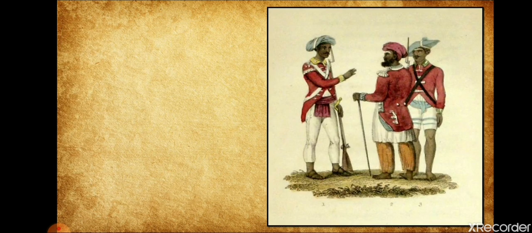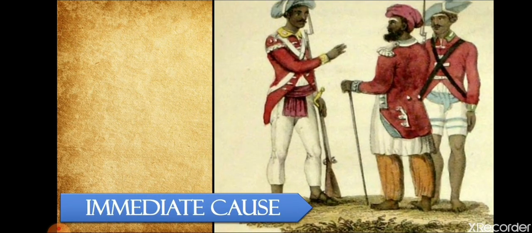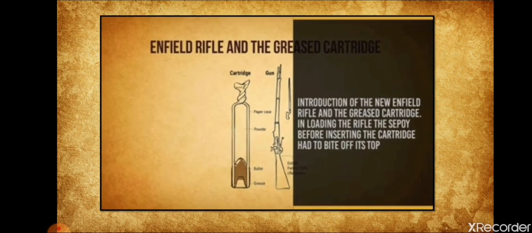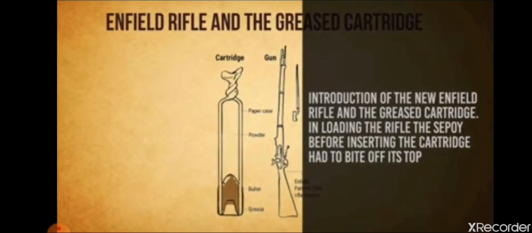Now let's have a look, and here we are going to know what was the immediate cause of the revolt of 1857, the cause that resulted in this revolt. Basically, the immediate cause was the introduction of the new Enfield rifle and the greased cartridge. If someone asks you what was the immediate cause of this revolt, your answer will be that the Britishers introduced a new rifle, the new Enfield rifle.